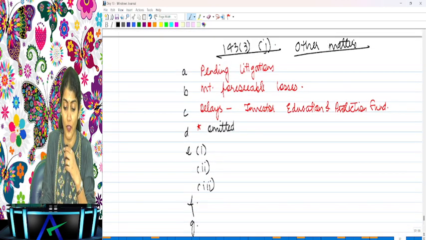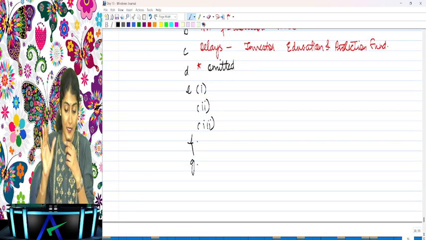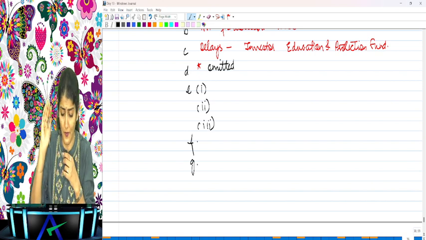It says you had to give the disclosure of that specified bank notes. But now that has been omitted. Okay, it was once upon a time. Then